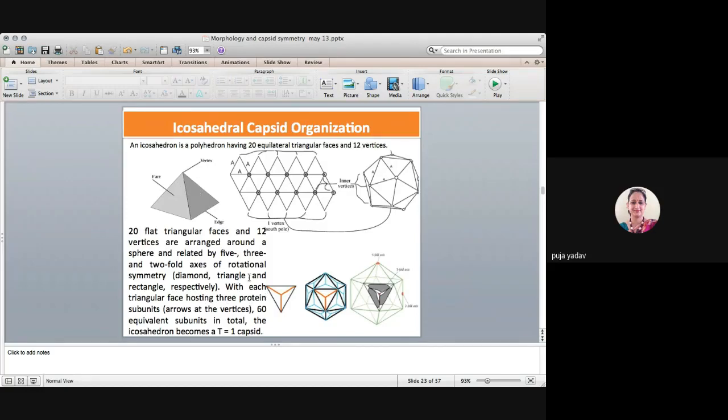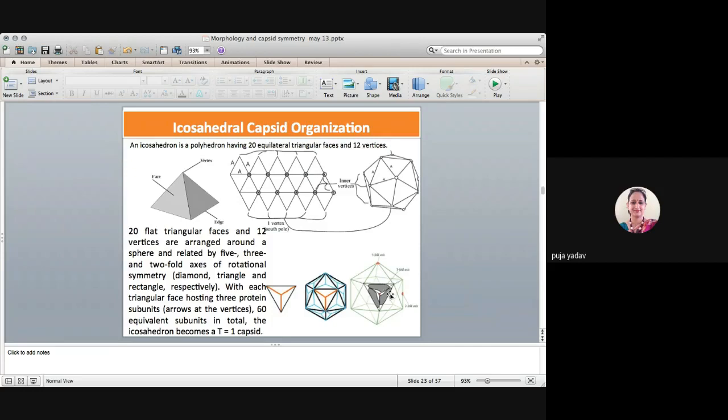So हर triangular में कितने proteins हैं? 3 proteins हैं. 60 equivalent subunit. कितने triangular हैं? 20 times 3 is 60. So 60 equivalent subunit हैं. So हम यहाँ सबसे easy icosahedron की symmetry की बात कर रहे हैं. इसमें 20 triangular faces हैं और एक triangular में 3 proteins हैं.